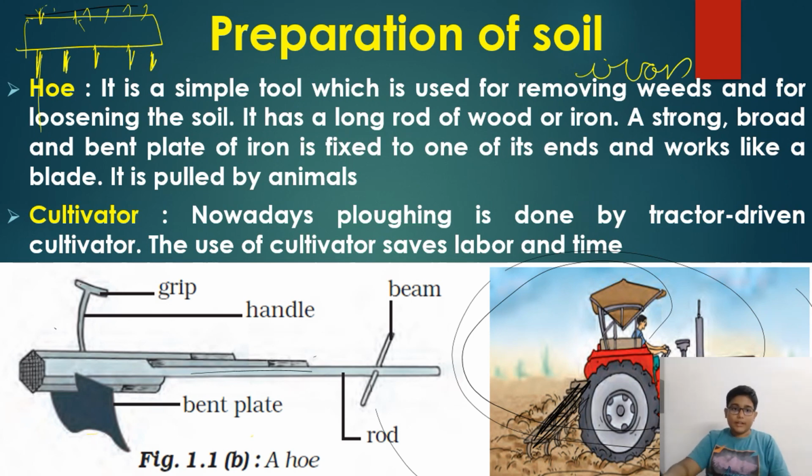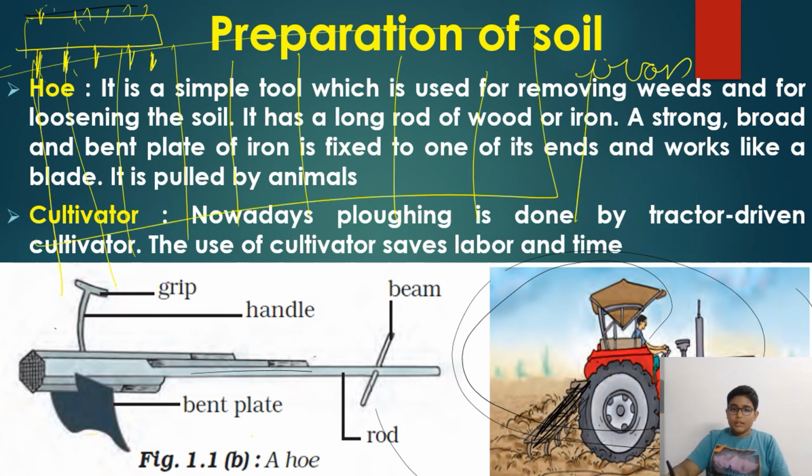I'll tell you. See, suppose this is a land. A farmer has this much land, and at a stretch a cultivator can plow 4 to 5 or 6, depending on the cultivator range. So at a time, it can plow 6 to 7 rows. Okay, columns. Sorry, 6 to 7 columns.